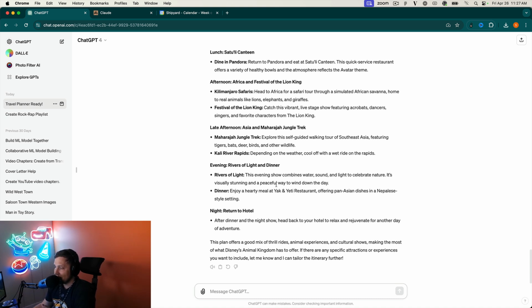So Yak and Yeti, that's a place that I go to every time I go to Disney World. So pretty good. So that's ChatGPT with vacation planning. I'm not sure exactly how you do much better than that. Claude's going to just be struggling here. But maybe I'm wrong. Let's hop in and see what's going on. Let's see what Claude can do.